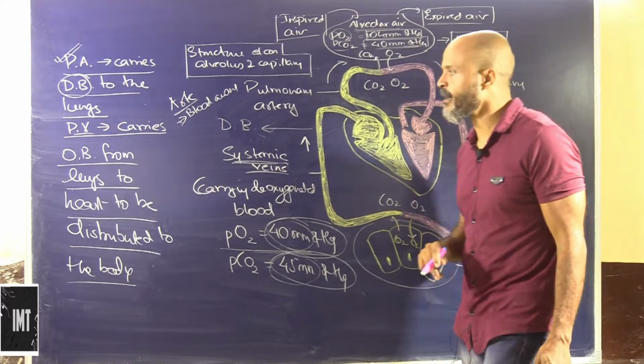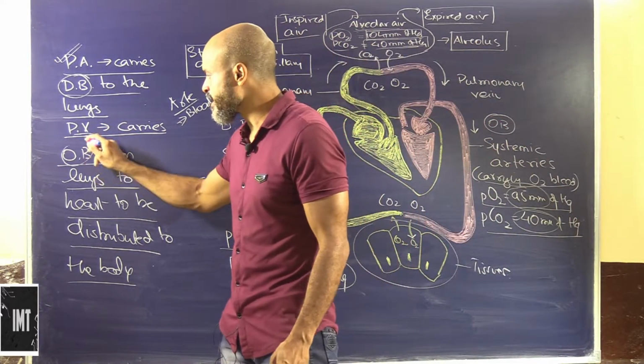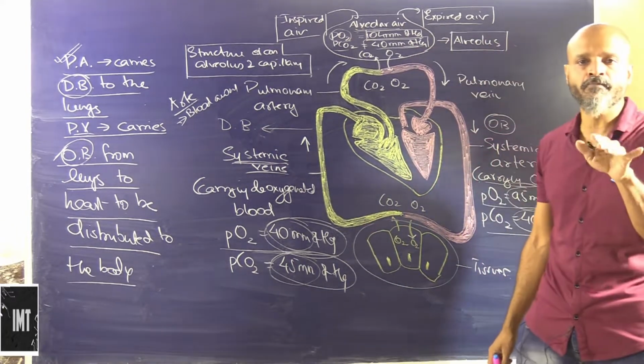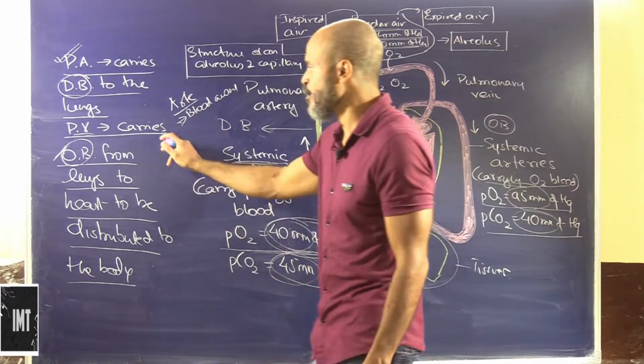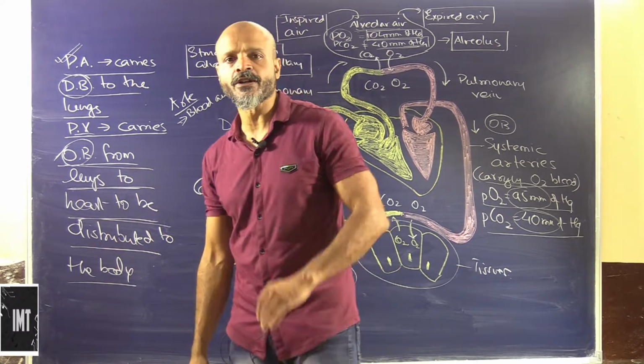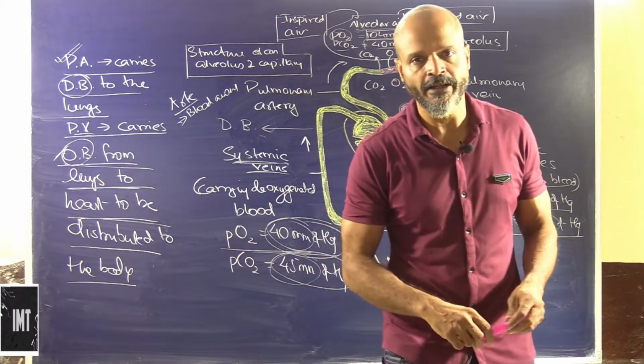This is oxygenated blood. Okay, although it is oxygenated blood, we still call it a vein because it is pouring blood into the heart. So the pulmonary vein carries oxygenated blood from the lungs to the heart to be distributed to the various parts of the body.